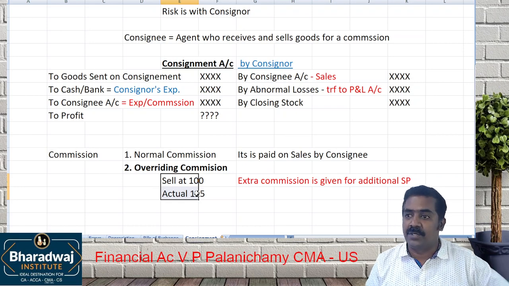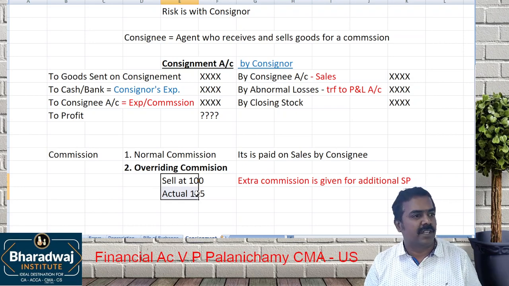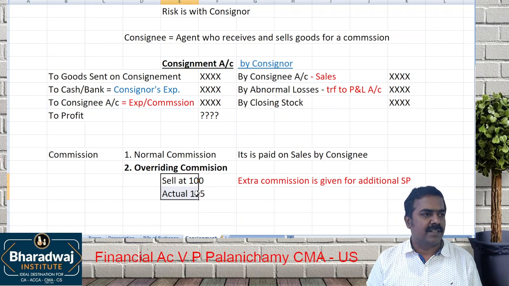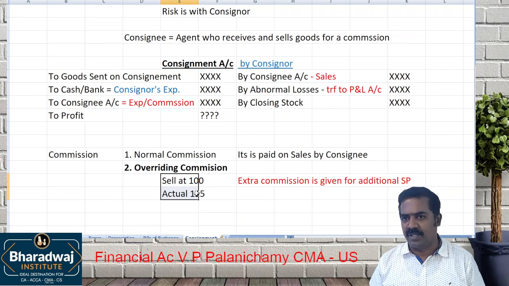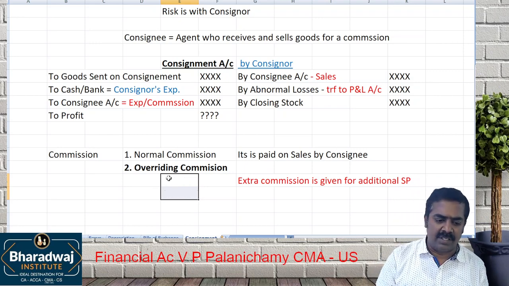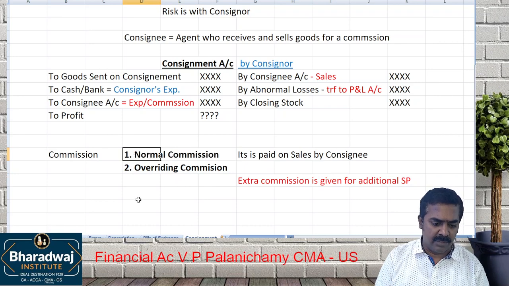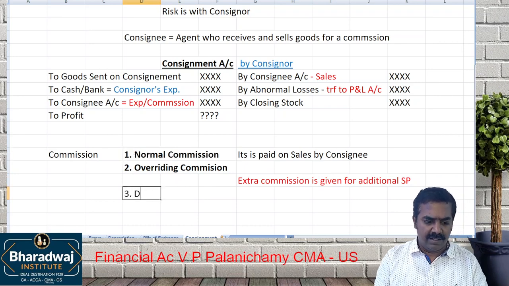At what price I asked you to sell? 100. What is the actual selling price? What is the extra price? For that you will get extra commission. For that you will get which commission? Extra commission. That is called which commission? Overriding commission. Then bill creditor commission.